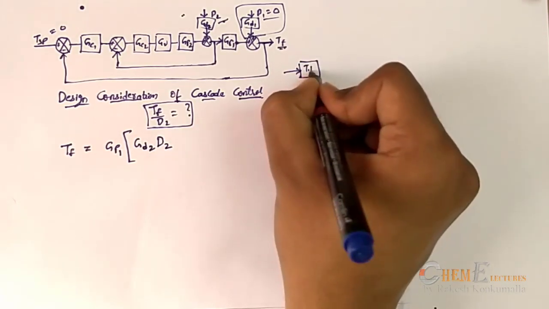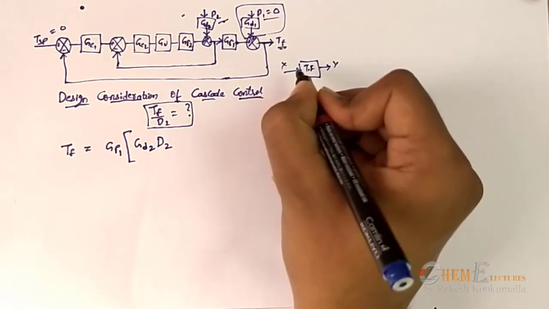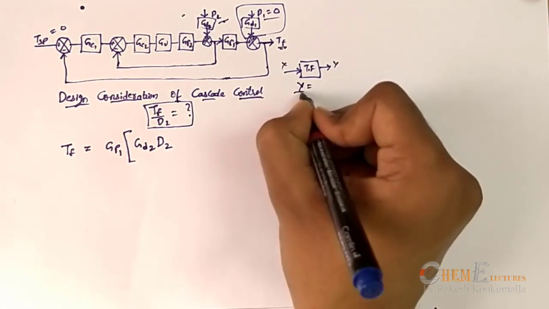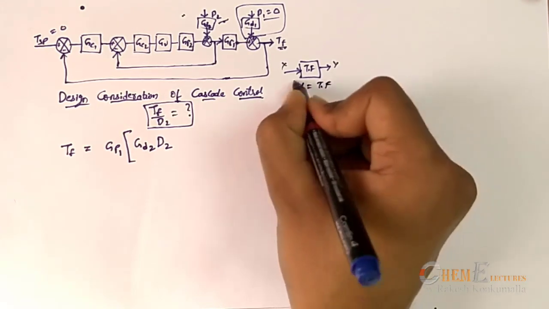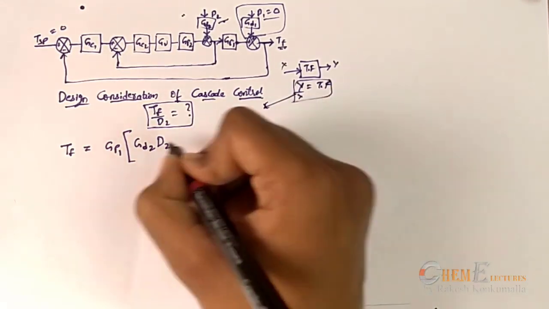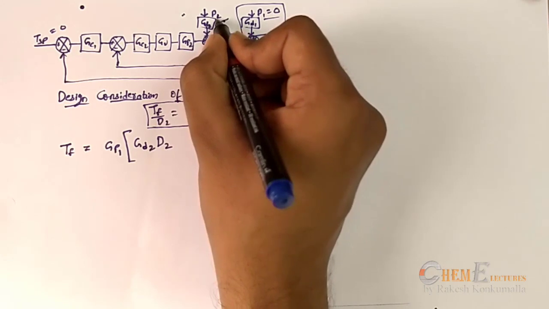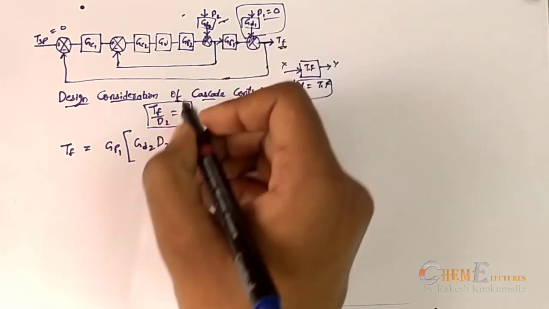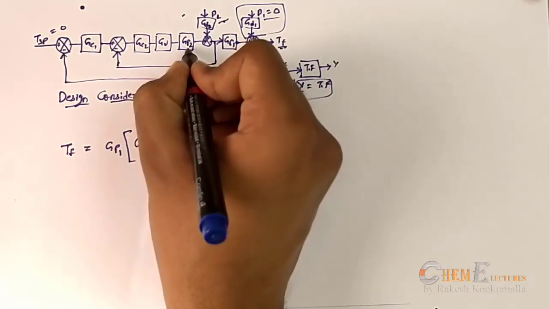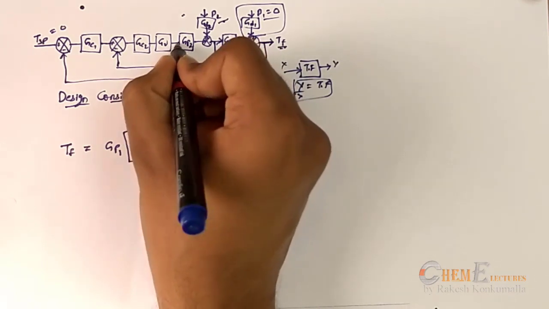This is a transfer function, and let it be y and it is x. Then output by input is equal to the transfer function. So this simple application only I am using here. Now Gd1 into D2 plus, now you need to multiply this as you are going backwards.